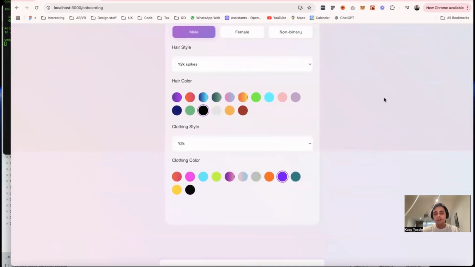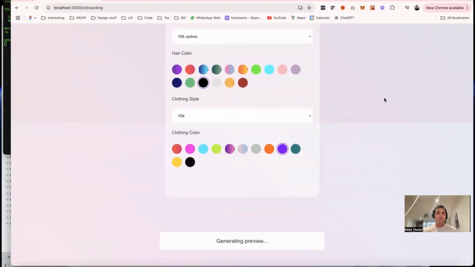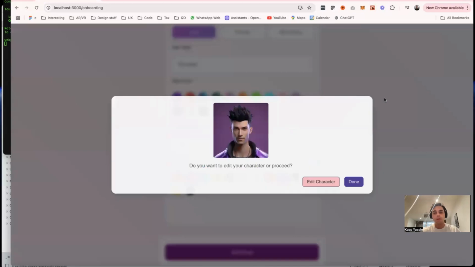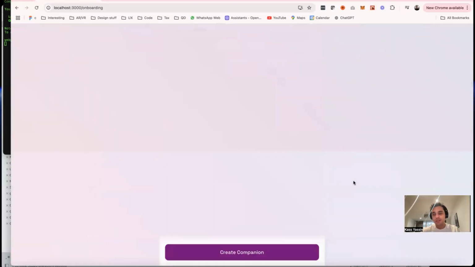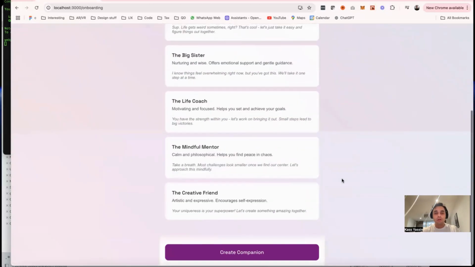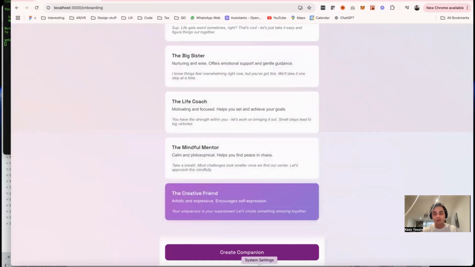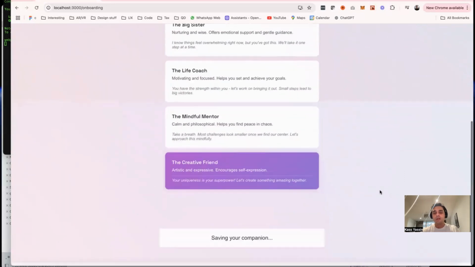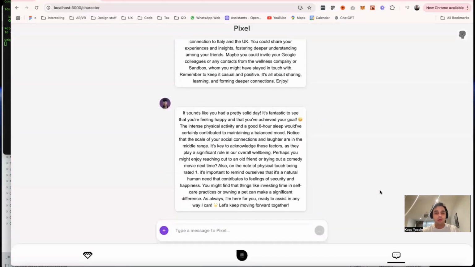Let's try that out. And so behind the scenes, it's using a text to image model to generate a little preview of your character. And obviously you can edit it further, but I think for now, let's just roll with that. Next, you get to pick the personality, so the tone of voice that your character speaks in. And I'm thinking about adding a few more interesting ones here, but let's go with create a friend for now. And so this is going to create your companion that you can chat with.